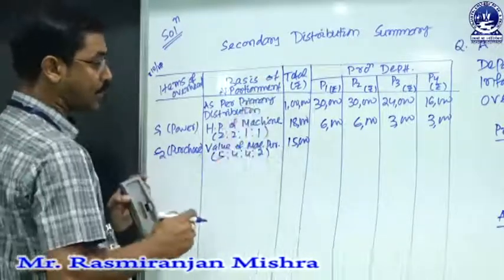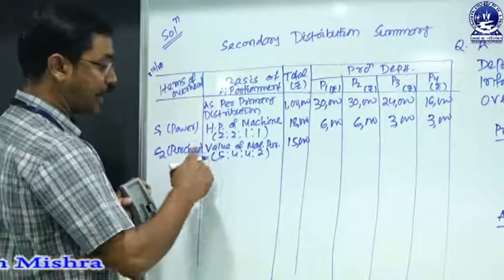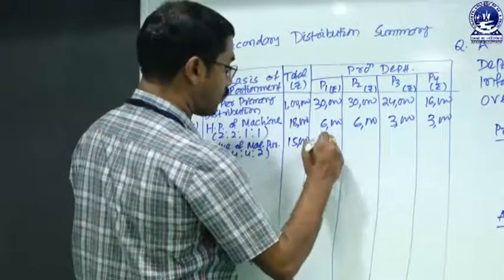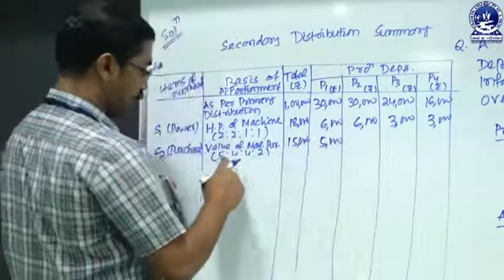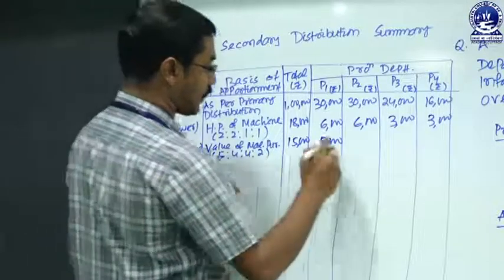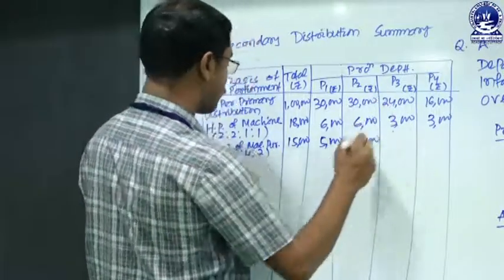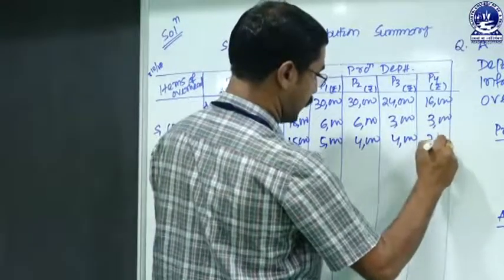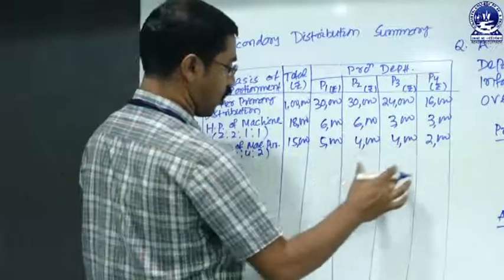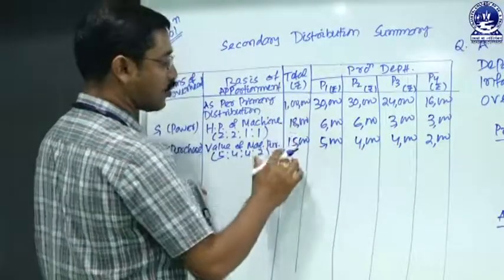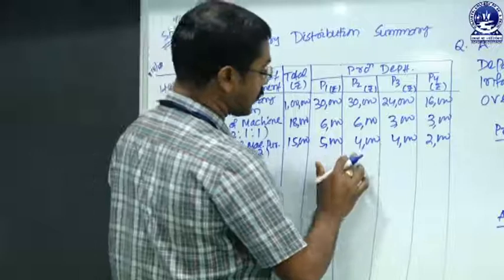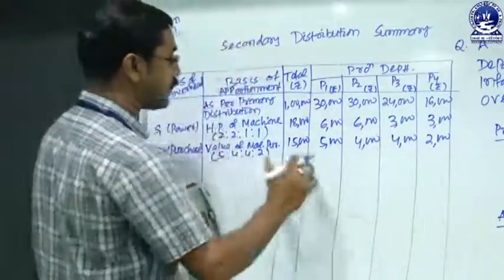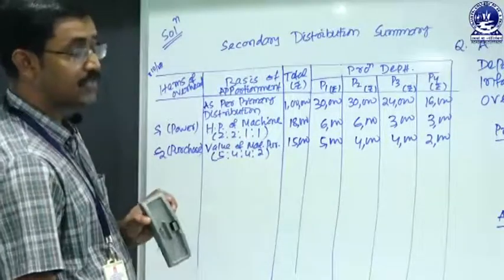So department P1 will get 15,000 into 5 by 15, that means 15,000 into 1 by 3. So that is 5,000. Again 15,000 into 4 by 15, that is 4,000. Department P3 will get 4,000 and department P4 will get 2,000. So the sum of these 4 departments is 15,000, which is the total. 5,000 plus 4,000, 9,000 plus 4,000, 13,000 plus P4, that is 2,000, is equal to 15,000. So purchase department is complete.